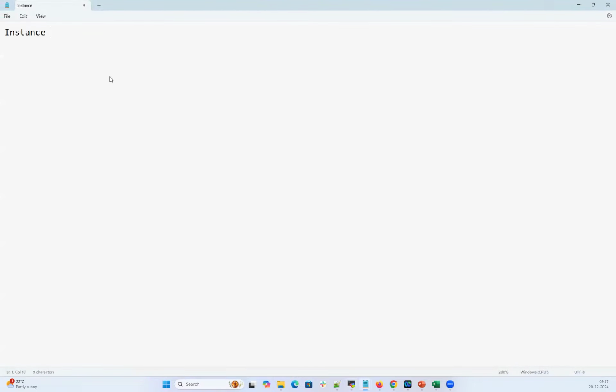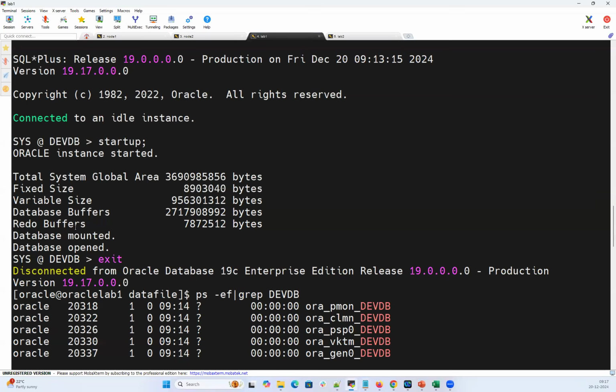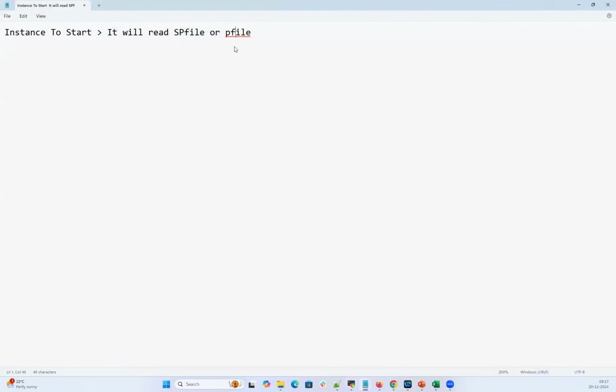For your instance to start, it will read an SP file or a P file. I'm just giving startup here. Who defined the memory components, SGA memory this much and PGA memory this much, the redo buffer cache, log buffer cache, shared pool? That is defined in this SP file and P file.